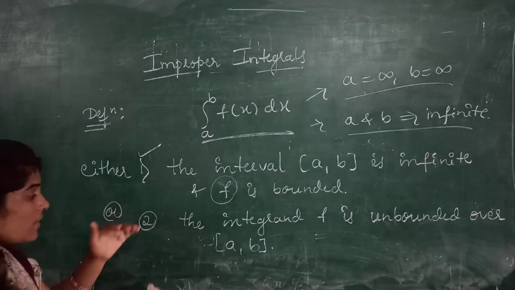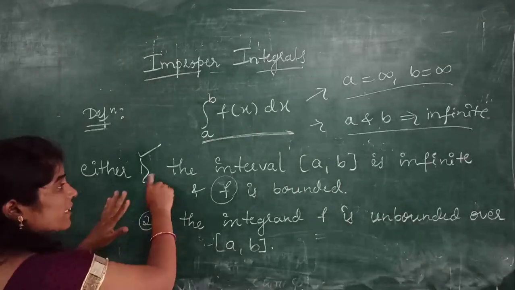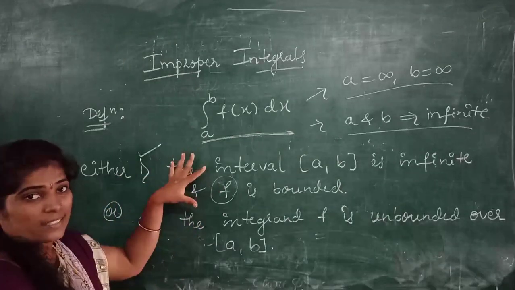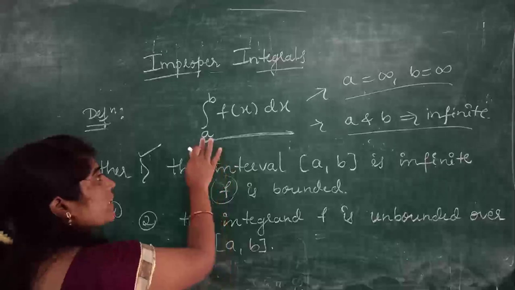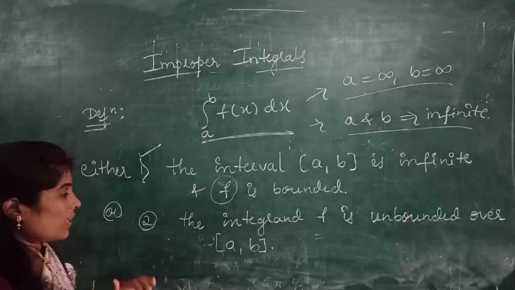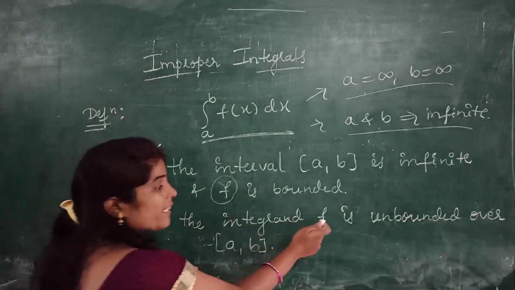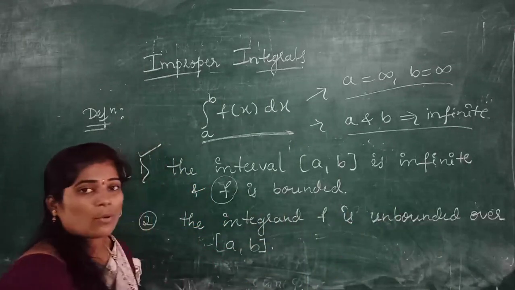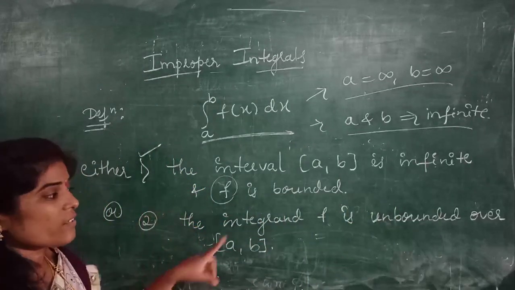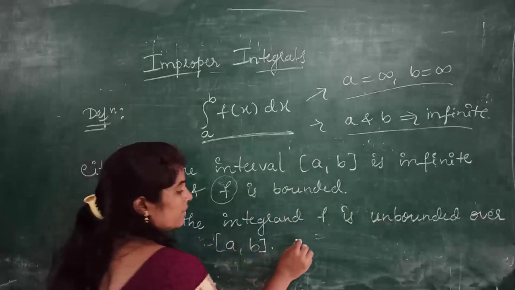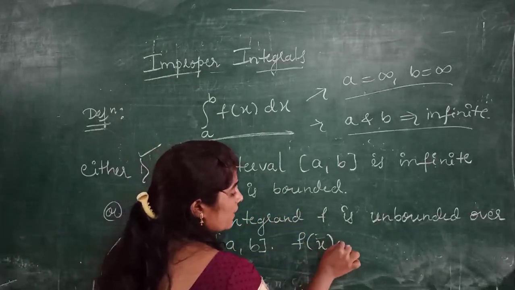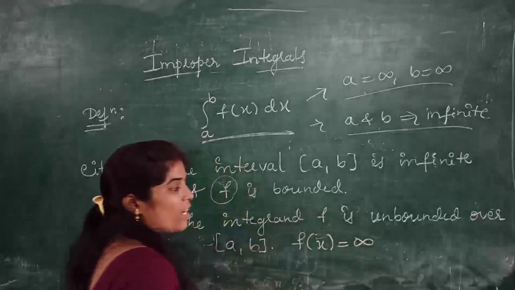Next, if it doesn't satisfy the first condition, that means both the limits are finite, but in the second case the integrand f is unbounded. That means the function value f of x is infinite.